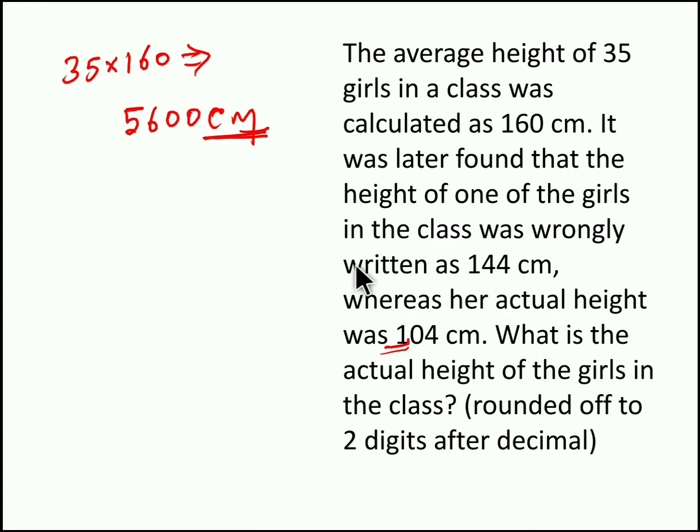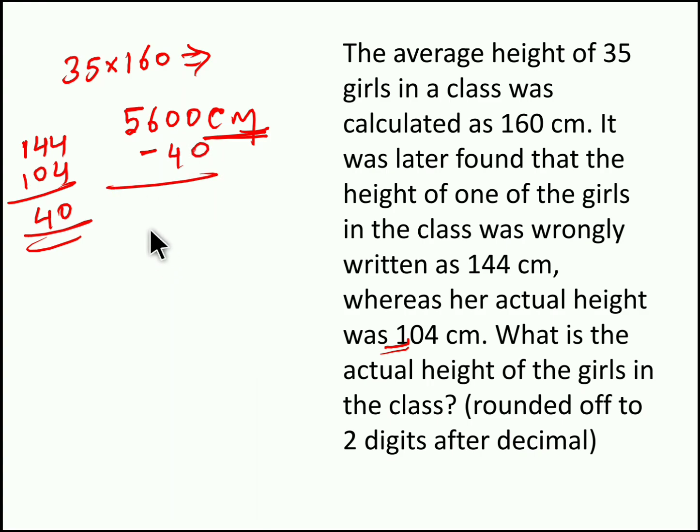One girl's height was wrongly recorded as 144 centimeter instead of 104 centimeter. So the difference between the wrong height and the original height is 40 centimeter. So we have to subtract this 40 from 5600. If we subtract, we get 5560 centimeters. So this 5560 centimeters is the original or actual sum of height of all the girls.